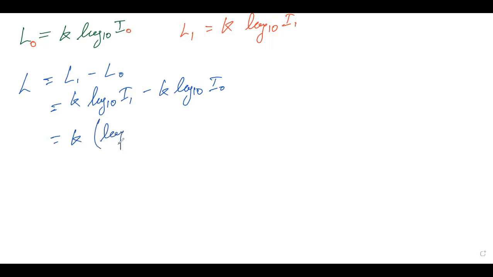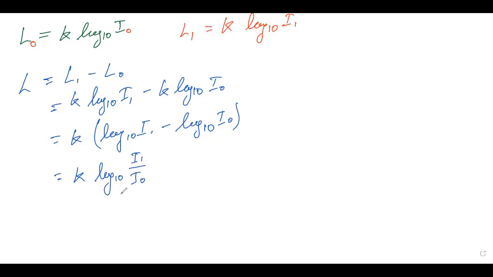So I'm getting over here log 10 I1 minus log 10 IO. Now, according to the logs rule, I'm just going to change this, so this is going to be log 10 I1 by IO. So this is the simple concept.